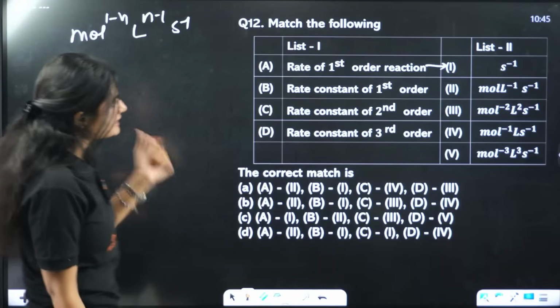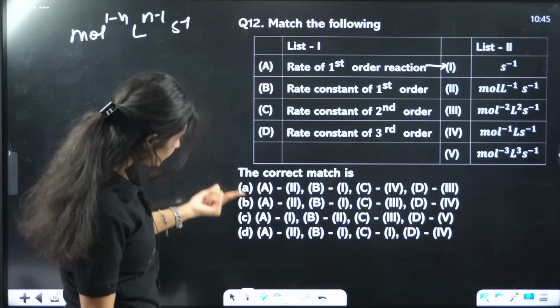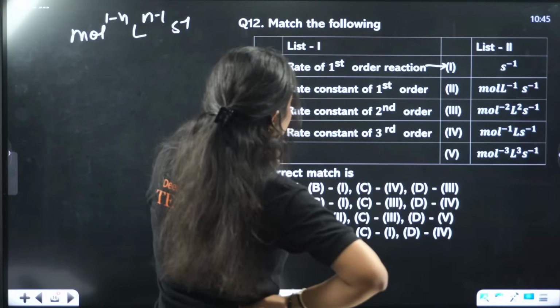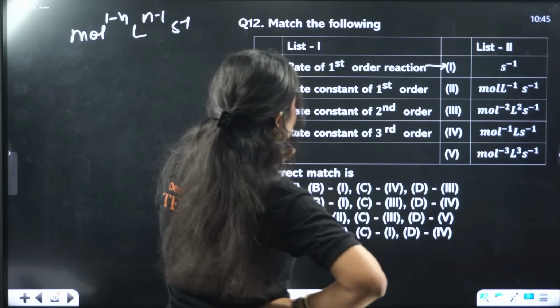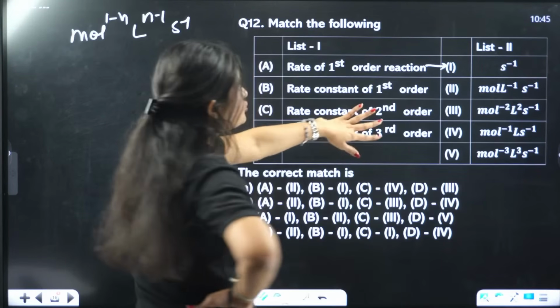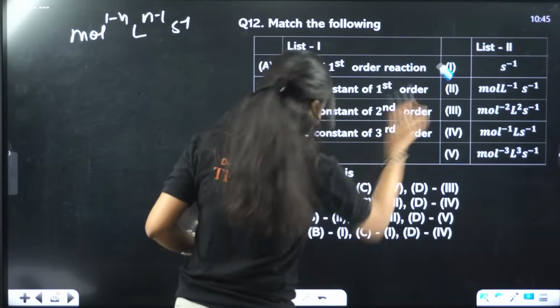Now, which option has A1? Only one option has A1. Did I do something incorrectly? Rate of first order reaction. Yes, it is second inverse. Oh, sorry, I misread it. You'll also do it the same way. Okay.